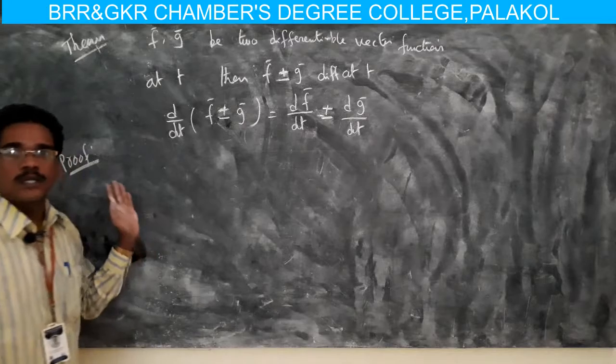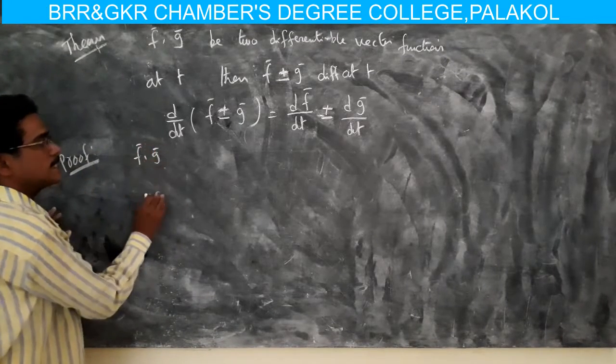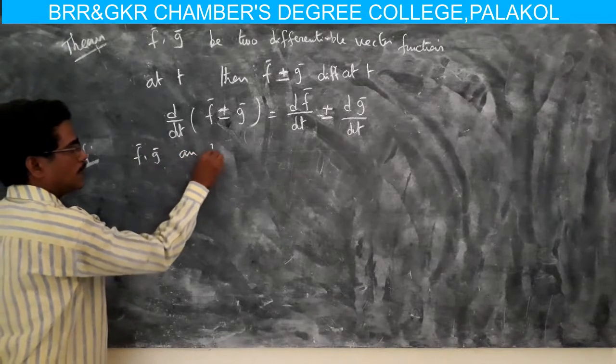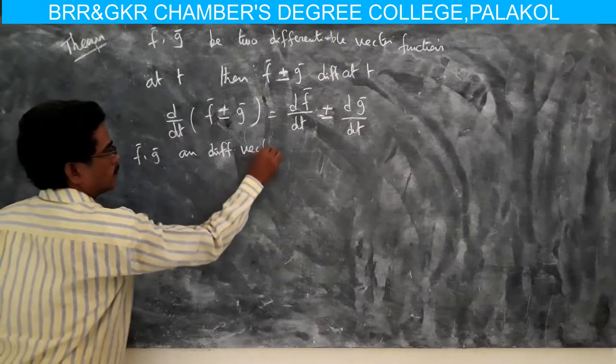Now coming to the proof, here f comma g, that means f bar comma g bar, are differentiable vector functions.